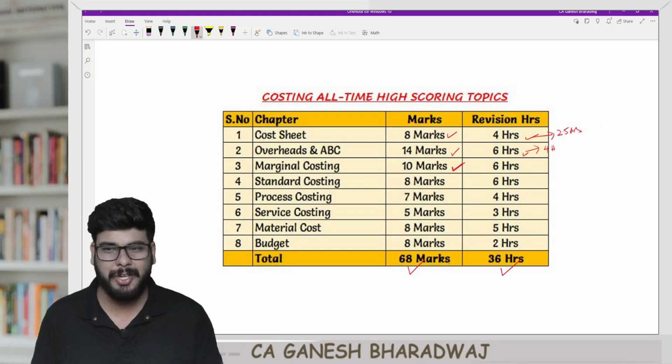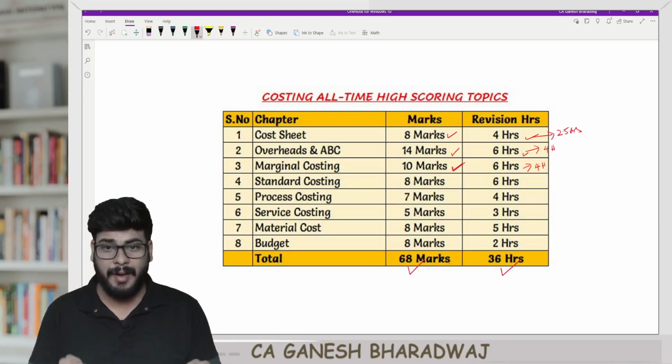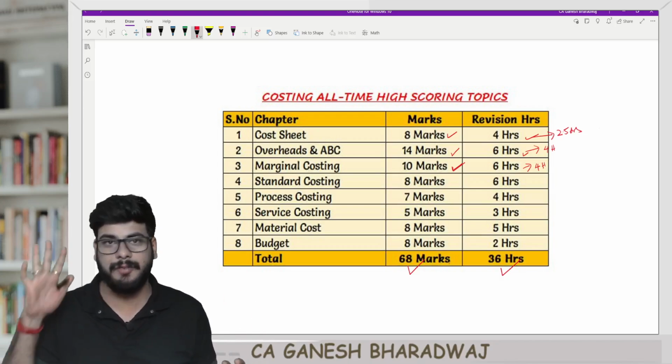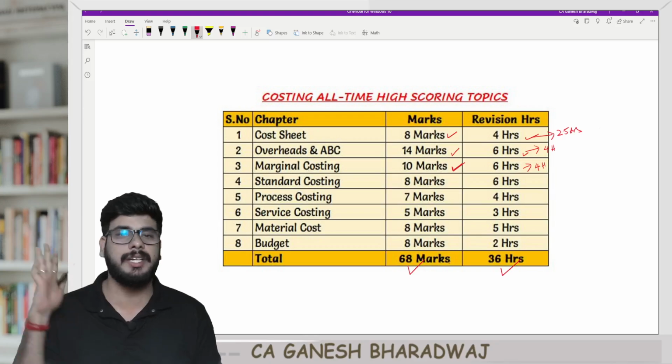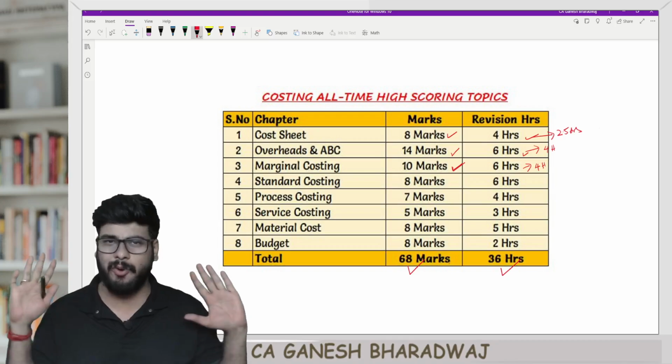Right, and this chapter you can revise in a span of 6 hours. Again, in our YouTube channel, we have uploaded it for 4 hours. In fact, marginal costing we have comprehensively covered in our revision lectures, that is in our marathon video. Literally, I have broken it down into every single concept inside this chapter, right? If you are able to revise by yourself, of course, it is well and good.